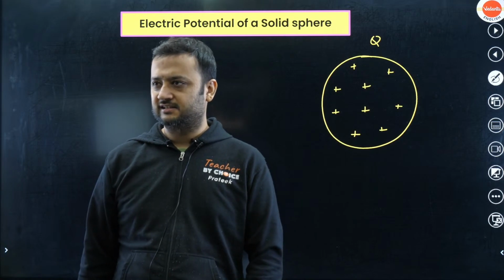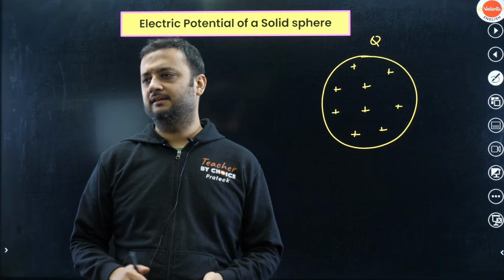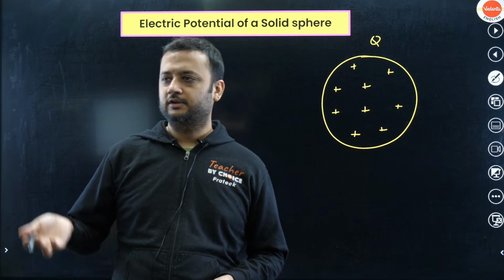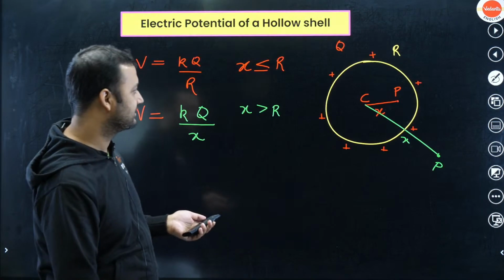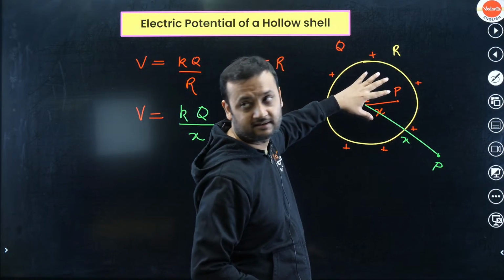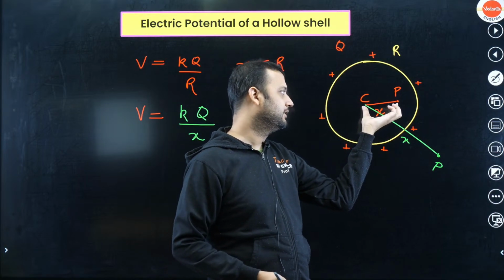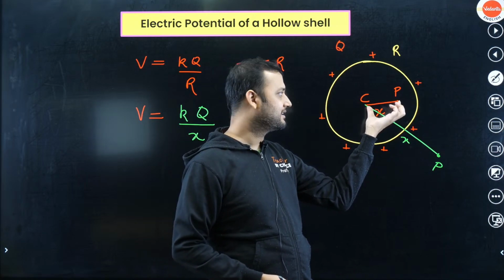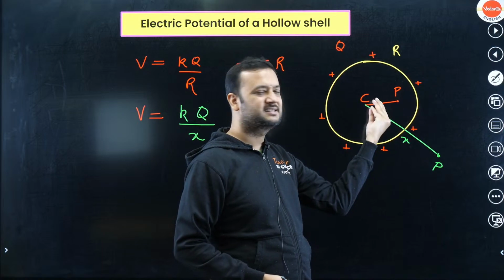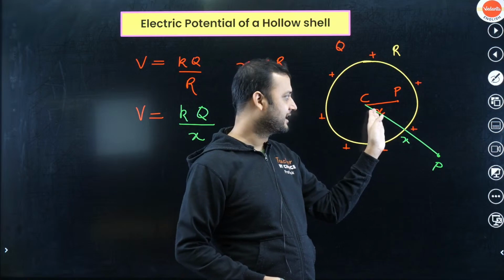Mahalakshmi asks, if x is less than r, what happens on the outer surface, sir? If x is less than r, then how can you reach the outer surface, Mahalakshmi? If x is less than r, that means you are lying within the shell, right? See carefully, this is x. So if x is less than r, that means point P is inside the shell. It cannot go outside. For going outside, x has to be greater than r.